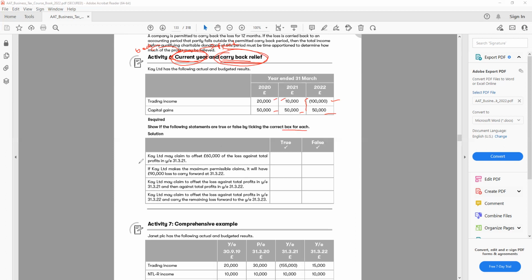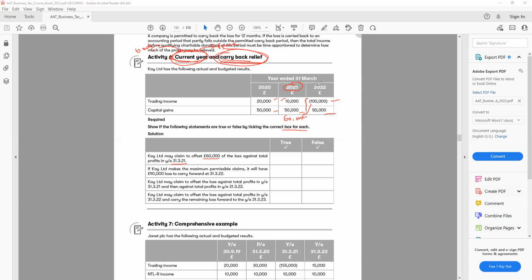K Limited may claim to offset £60,000 of the loss against the total profit for 31st of March 2021. They're saying that from this year 2021, where we have 60,000, I can offset 60,000 of the 100,000 loss on the previous year. This is not true.